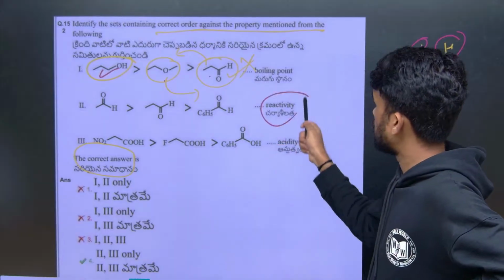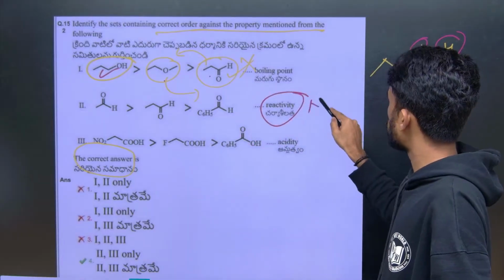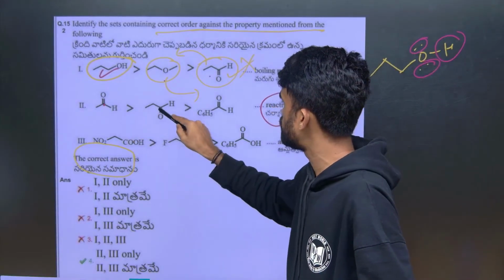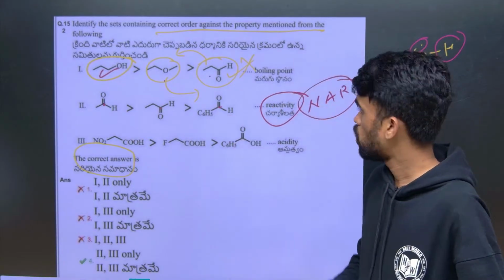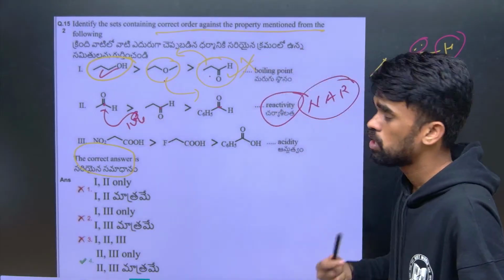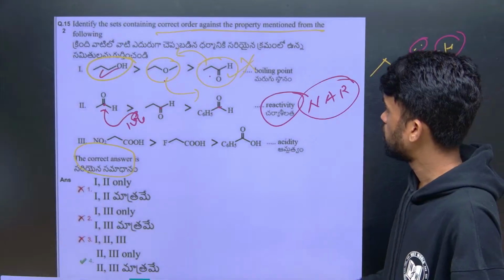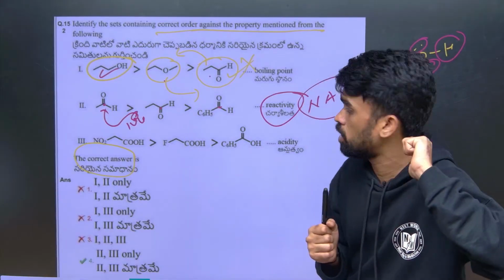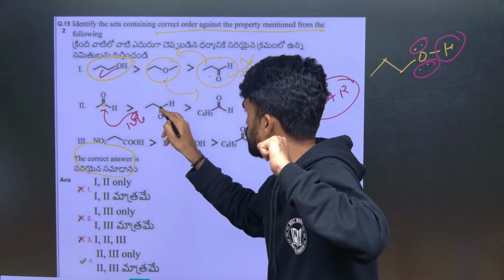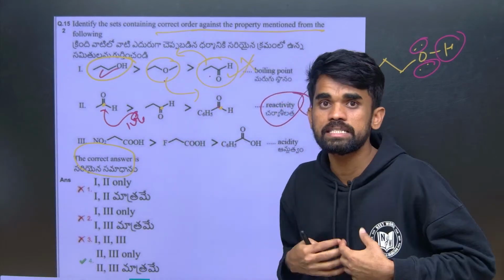Now reactivity. Aldehydes undergo nucleophilic addition reactions, because the carbonyl group is an electrophilic center. So a nucleophile with negative charge will easily attack here. This reaction is favored when there is low electron density or a more electrophilic site. If this is more electron deficient, nucleophilic attack is easier.